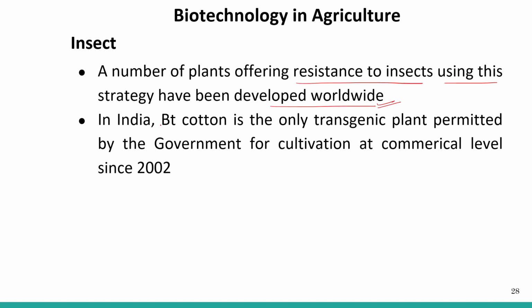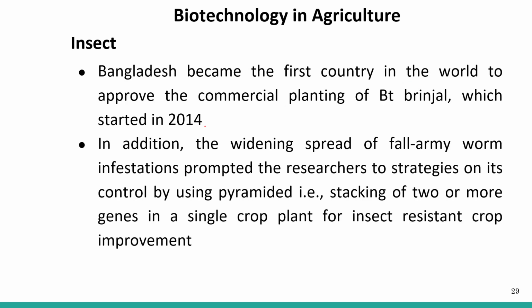In India, Bt cotton is the only transgenic plant permitted by the government for cultivation at commercial level since 2002. So in our country, only Bt cotton has been introduced, but there are many other crops that have been introduced with this gene from Bacillus thuringiensis.